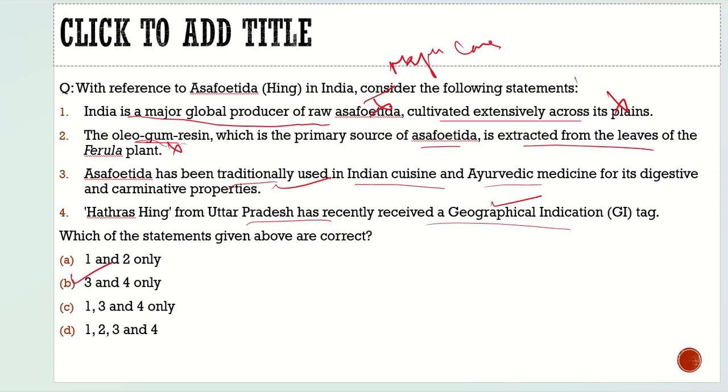With this, I hope this much information and the information in the earlier slide is enough for you to crack any question if asked in the prelims about asafoetida. So now let's move to another slide here.